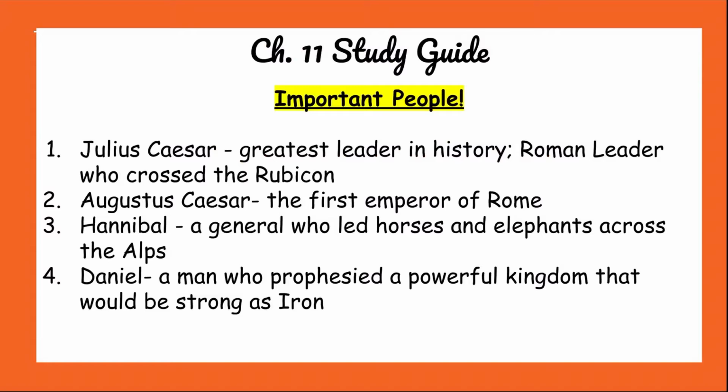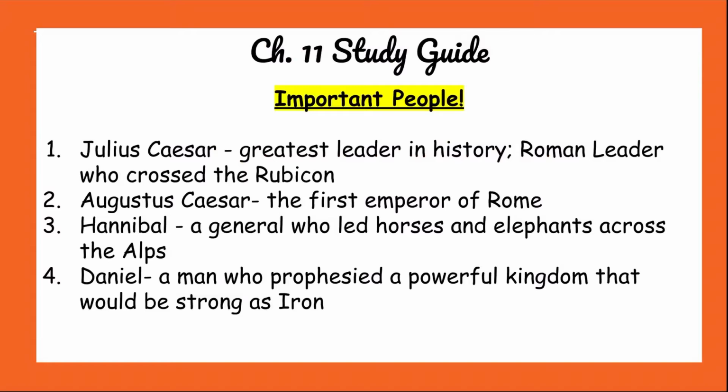First, and the most important, the main character of chapter 11, Julius Caesar. As we remember back, Julius Caesar was one of the greatest leaders in history. Another thing that we need to know about Julius Caesar was that he was the only Roman leader who crossed the Rubicon. So that's very important that we need to know that.